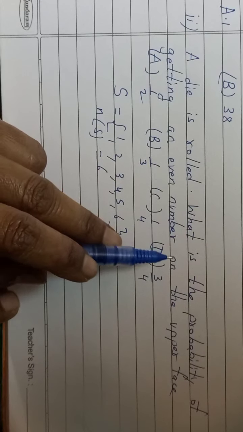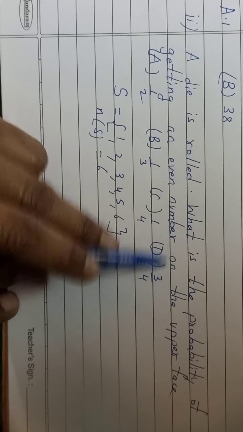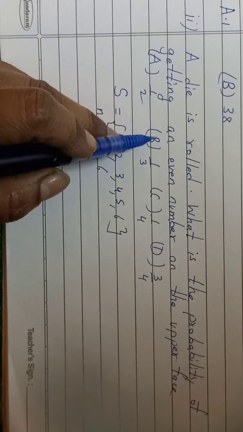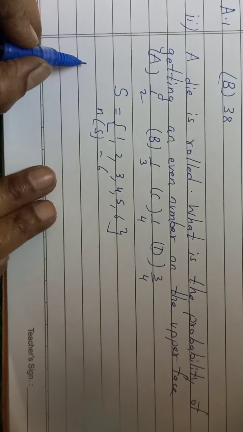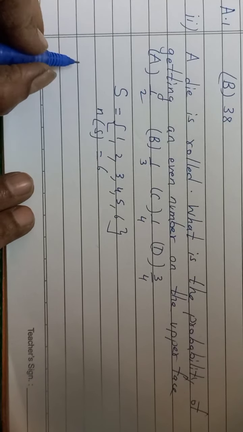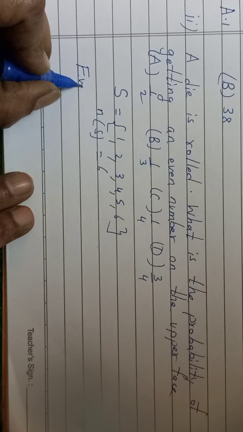Now to find the probability of getting an even number on the upper face. So here what is the event given? That whenever a die is rolled, you will get an even number. So first we will write here. Let A be the event, or in short like this can be written.